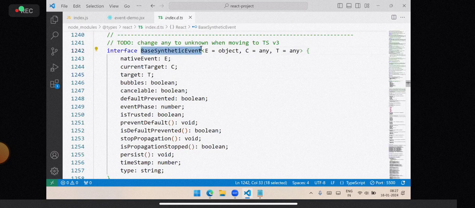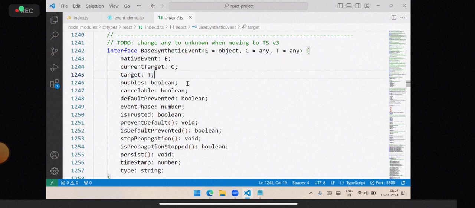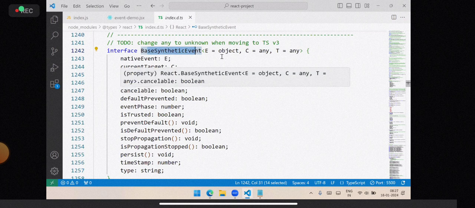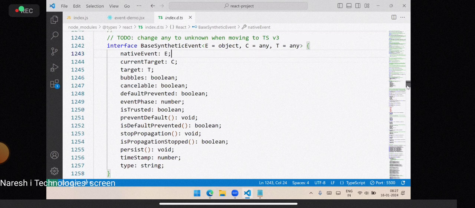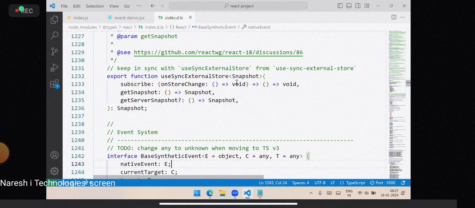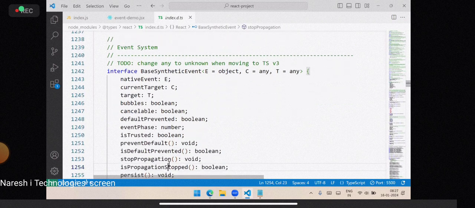It is a base synthetic event. From there, this target is coming. Target and all these are defined here. That's the synthetic event. That means usually this is the event handling those events, so it is not directly the browser event. This is the synthetic event, and this synthetic event contains all the details. All the functionalities are defined inside synthetic event.